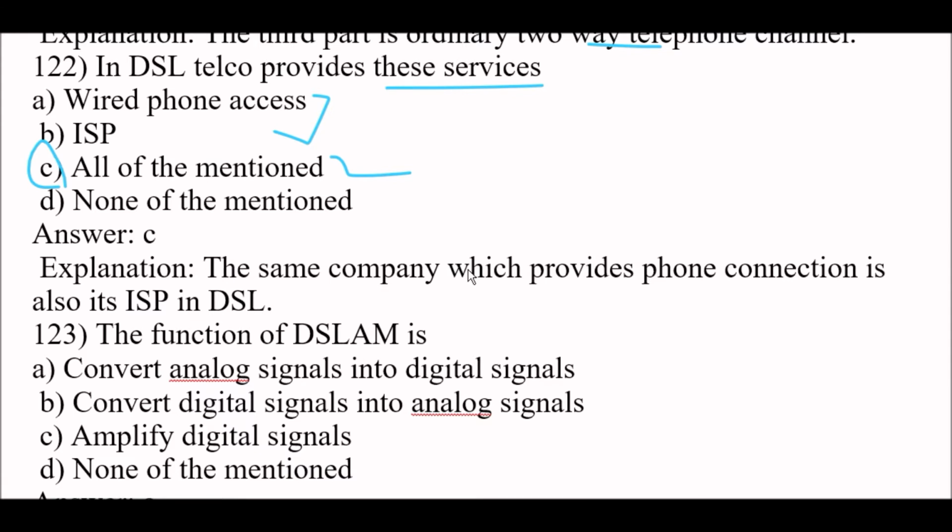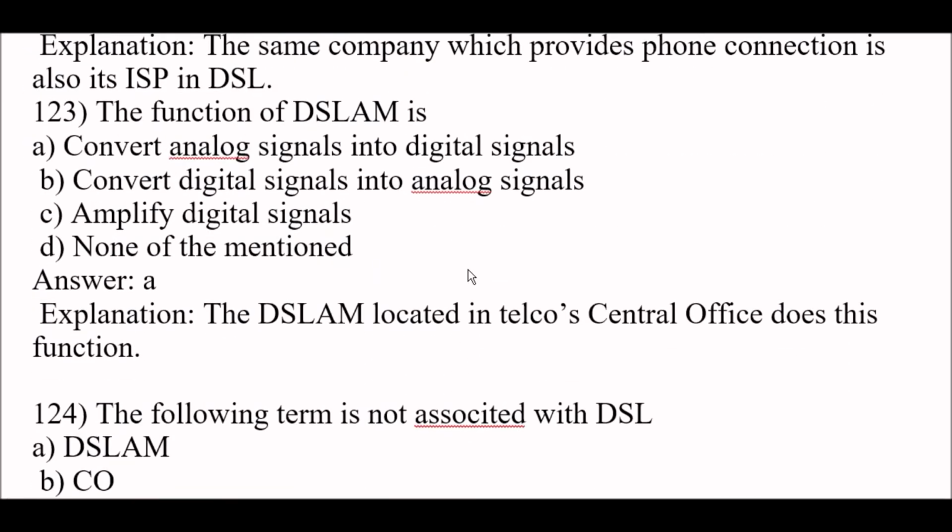Because the same company which provides phone connection is also its ISP in DSL. Next question. The function of DSLAM is option A, convert analog signal into digital signals. Okay. Because the DSLAM located in telco's central office does this function.